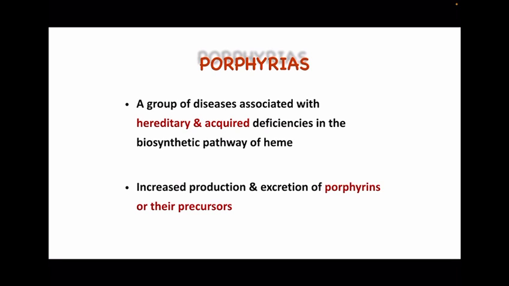Today's topic of discussion is disorders of heme synthesis, mainly porphyrias. Porphyrias are a group of diseases associated with hereditary and acquired deficiencies in the biosynthetic pathway of heme. It includes the increased production and excretion of porphyrins or their precursors.